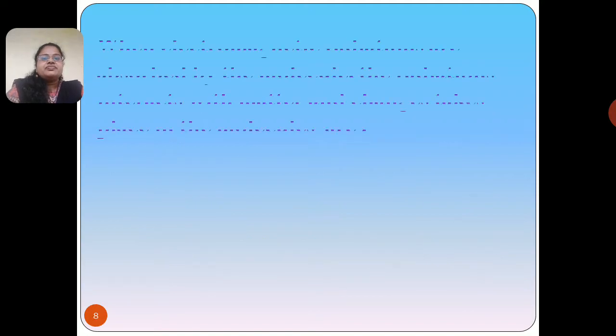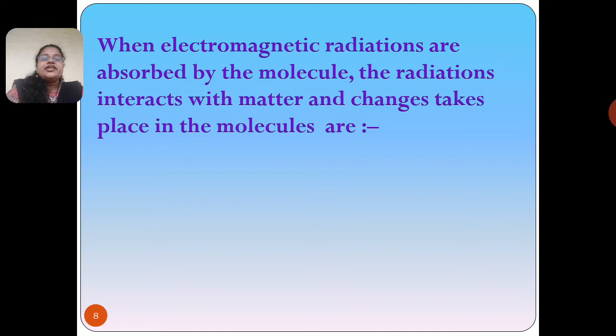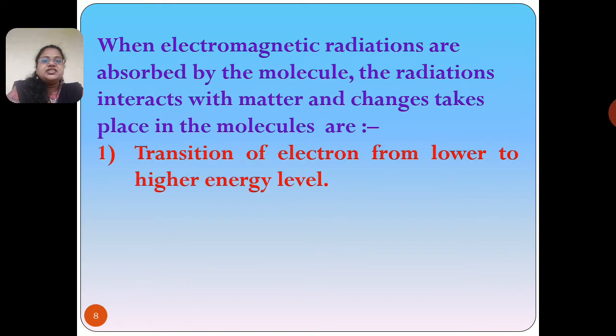Now, when electromagnetic radiations are absorbed by the molecule, the radiations interact with the matter and the following changes take place. The first change is the transition of electrons from lower energy level to higher energy level.